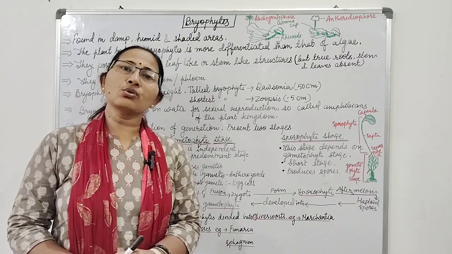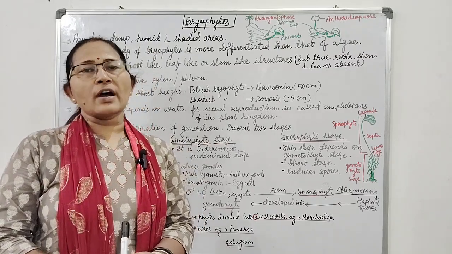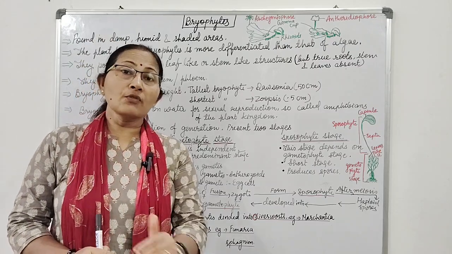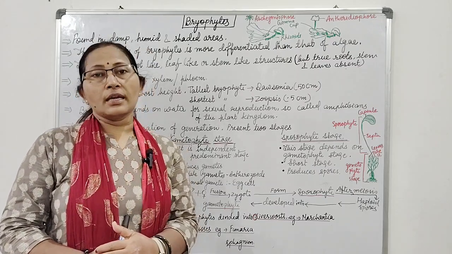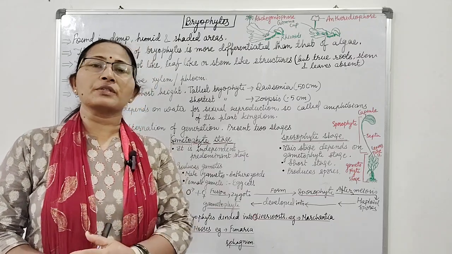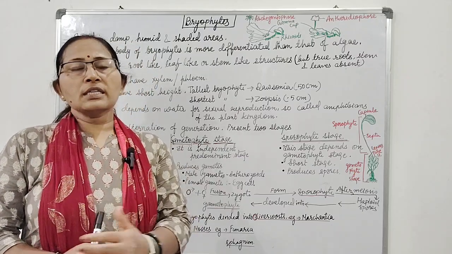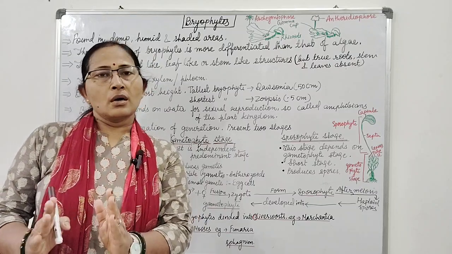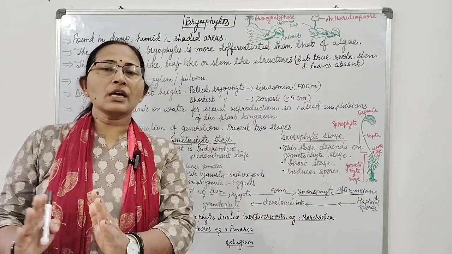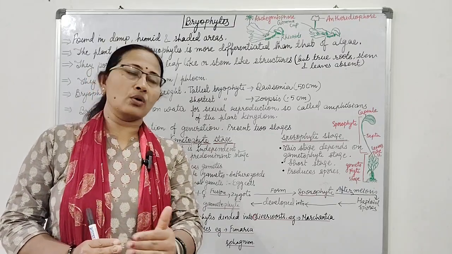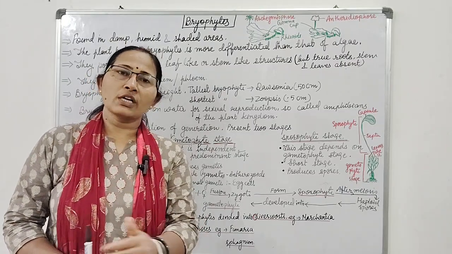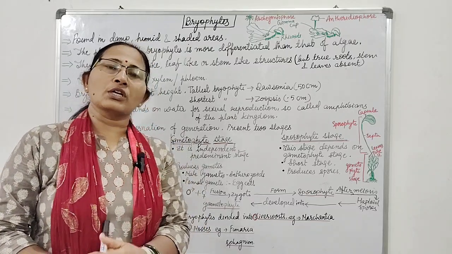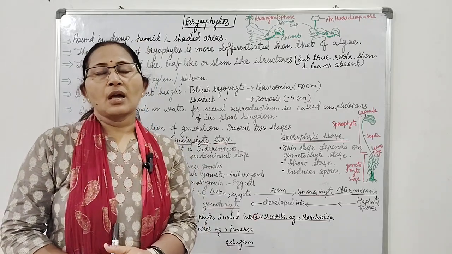Today I am here with a new topic, bryophytes. Bryophytes are non-vascular, non-flowering plants evolved from the green algae. It is believed that bryophytes evolved from the green algae. The reason is that bryophytes are found very close to water bodies, in areas which are near the water bodies, because for sexual reproduction, bryophytes need water.